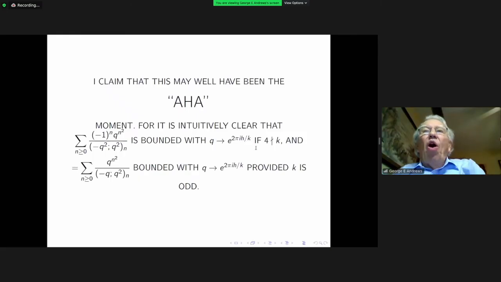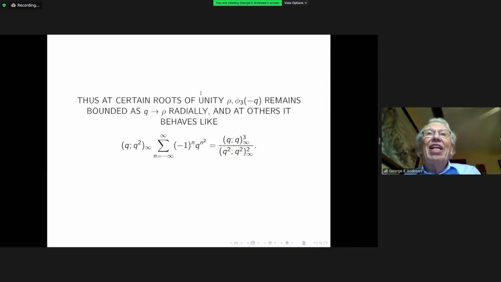So although each of these roots of unity is an essential singularity for these functions, the radial approach to them does not tend to infinity. At certain roots of unity, phi 3 of minus q remains bounded as q tends to rho.